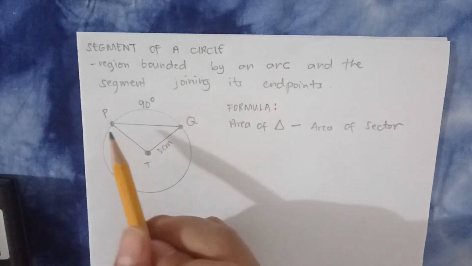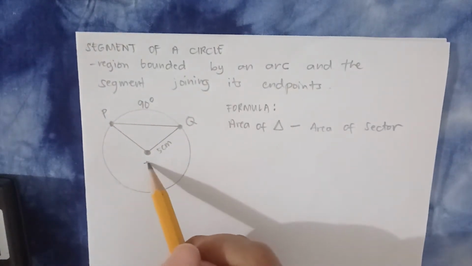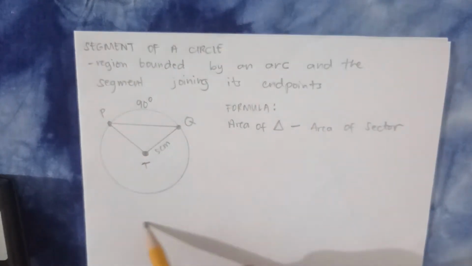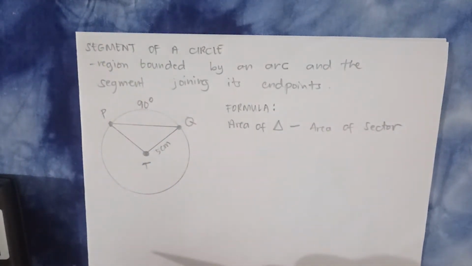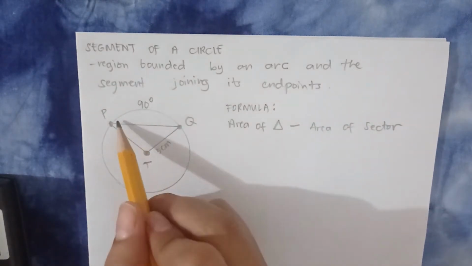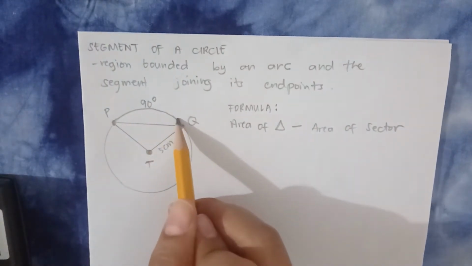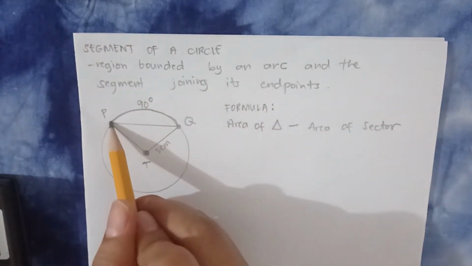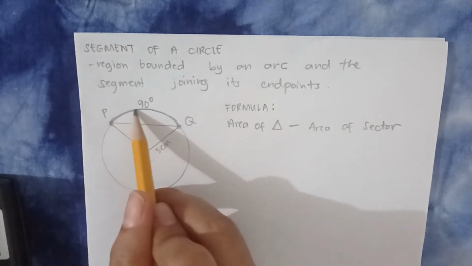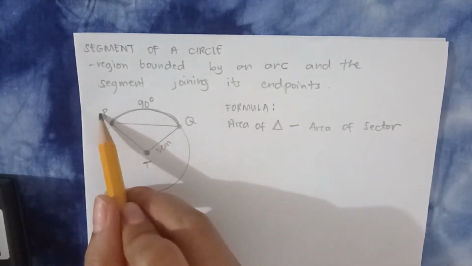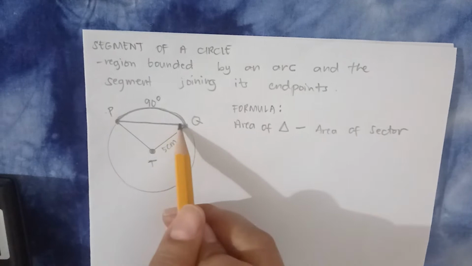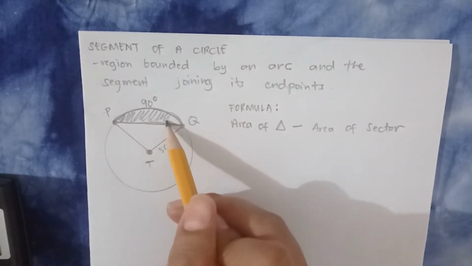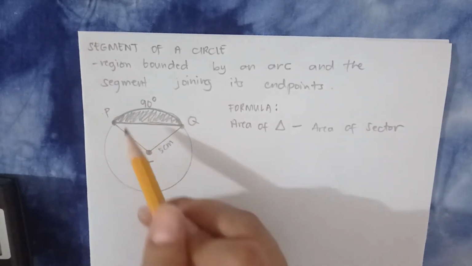So, for example, dito sa circle T natin, this is circle T because the center is T. The segment is the region bounded by arc PQ and the segment joining its endpoints P and Q. Pag pinagdugtong mo, ito yung sinasabing segment. Tapos, itong shaded region na to, yan ang tinatawag na segment of a circle.